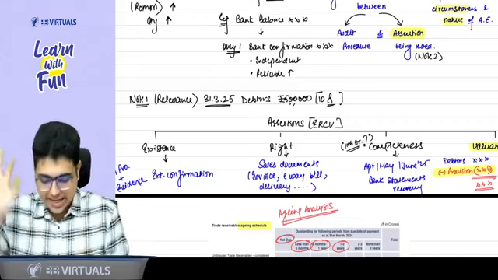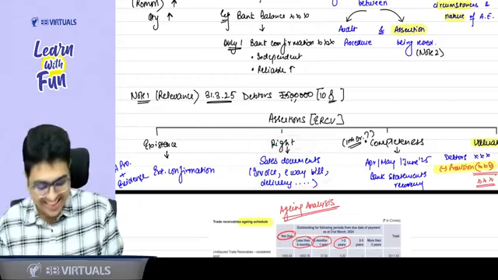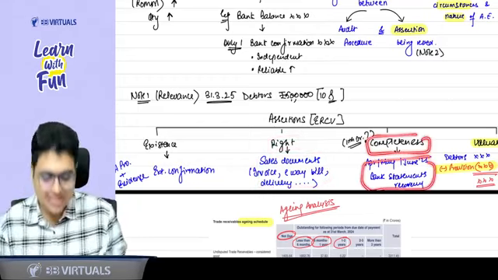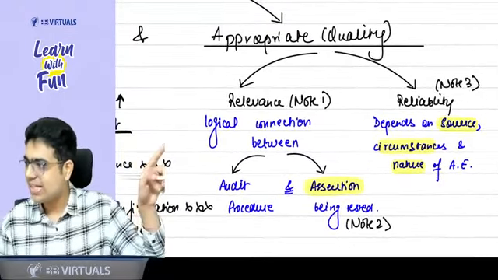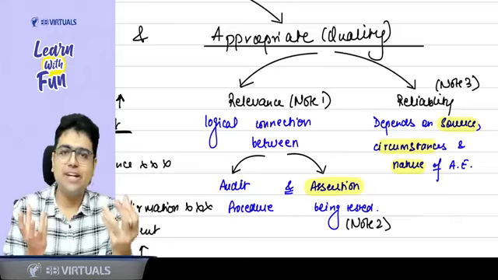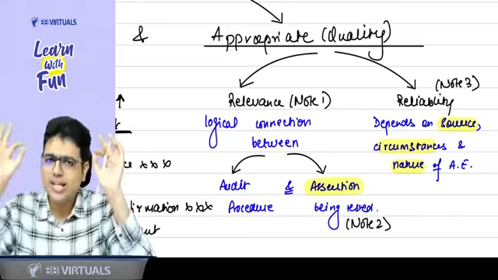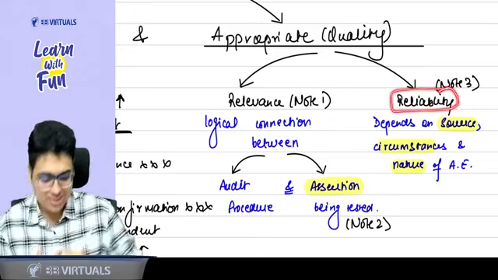Yes, sir. Can I say these two things are logically connected? Yes, sir. So this is the meaning of relevance: the logical connection between the assertion that you are testing and the procedure and evidence that you are collecting. You are getting the point or not? Yes, sir. Now, let's understand the concept of reliability.